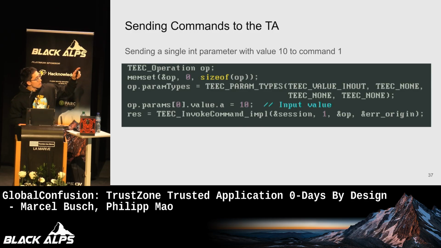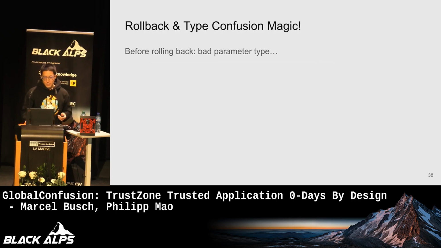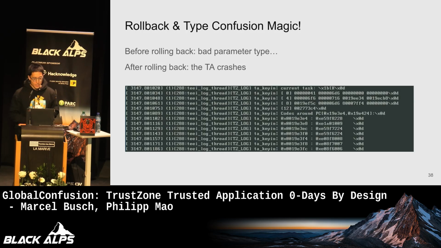In this case, value.a exactly overlaps memref.buffer, the pointer to the buffer. So the trusted application dereferenced a 10, expecting it to be a valid pointer, and of course it crashed. Now we've rolled back a trusted application and triggered the type confusion bug.